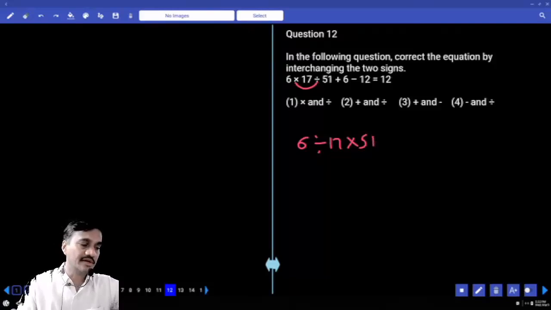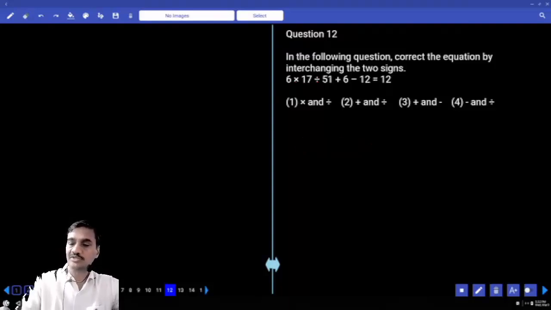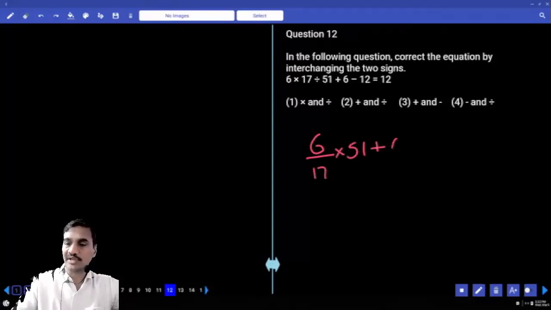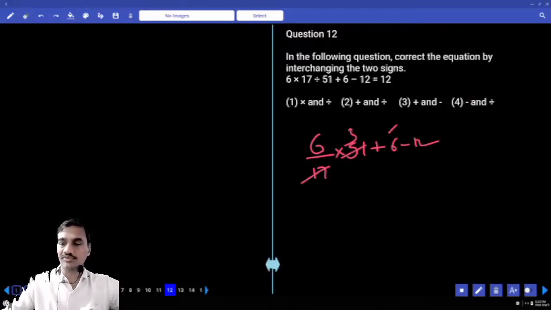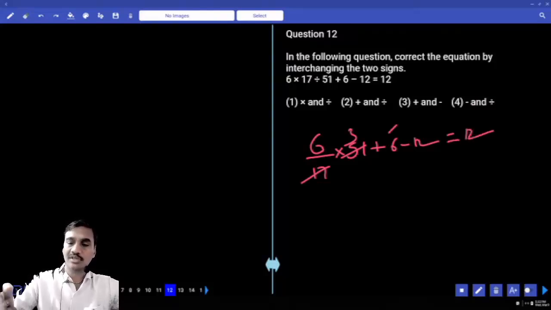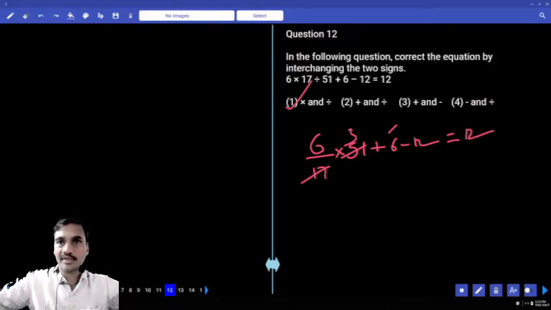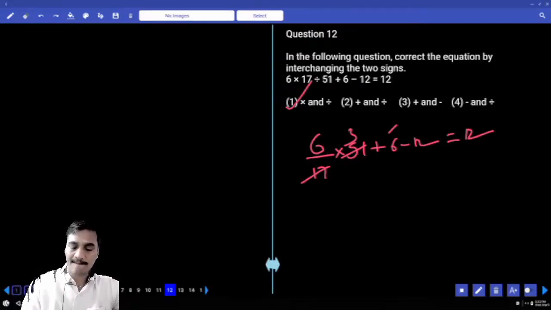First, if you interchange these two, into and division, are you getting the answer or not? 6 by 17 into 15. Next plus, and plus 6 minus 12. Now 17 divided by 17 is 1, and 3 into 6, 18. 18 plus 6 is how much? 24. 24 minus 12 is again 12. And so what is your answer? Choice 1. If you interchange the symbols that were given in choice 1, you will get 12.